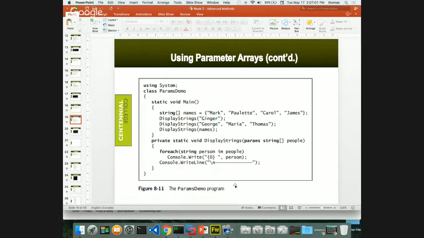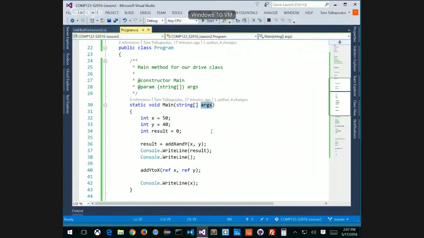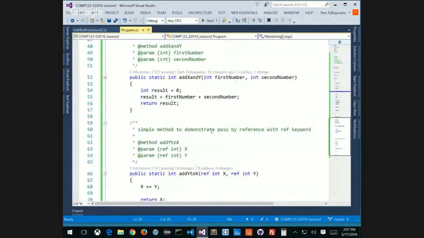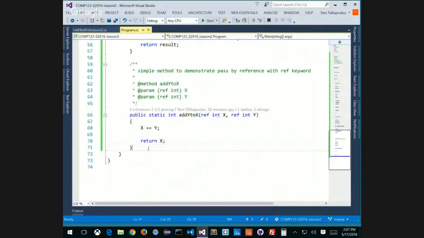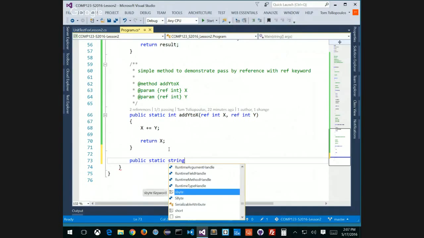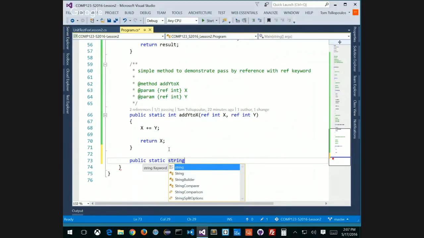All right, so let's do this thing. I want to write a method that keeps getting console input until I get the string end. So we're going to make this a public static, and it's going to return a string array. Remember, the square brackets mean array. So it's going to return a string array, and we're going to say,